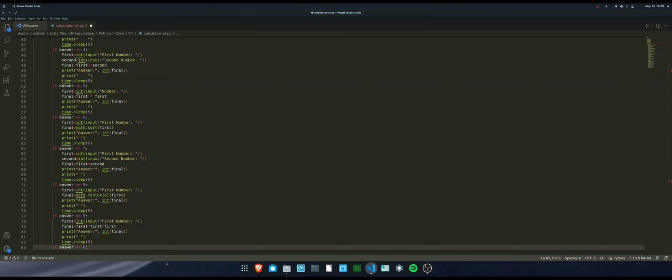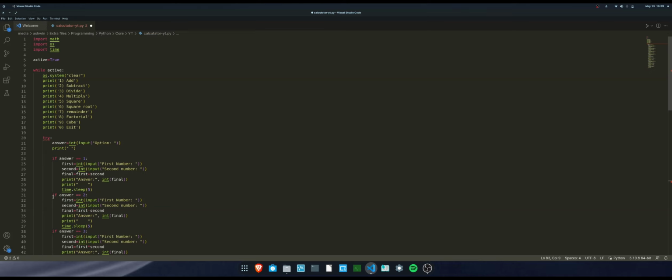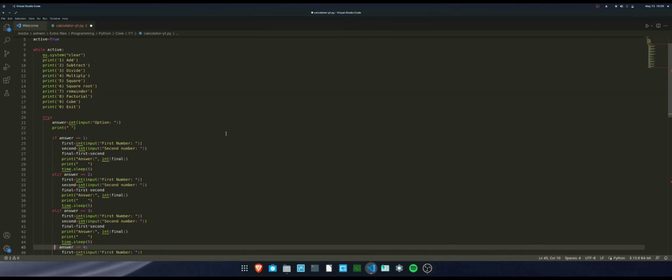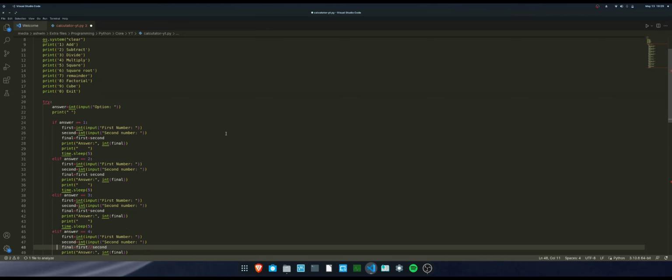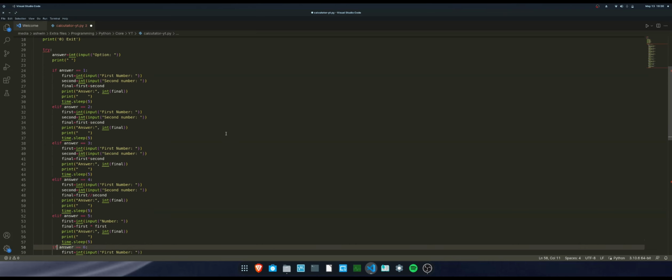Actually, you can use either if or elif, because it's basically gonna do the same thing. Okay, fine, I'll just use elif because I want to sound more like a person who follows the rules of coding. You can input if, it does still work, but I want to follow the rules of coding. Elif